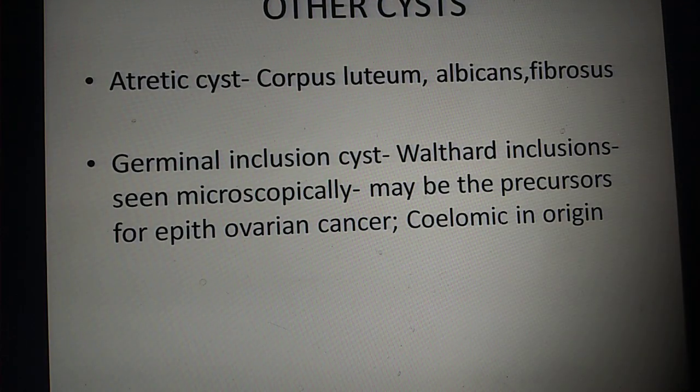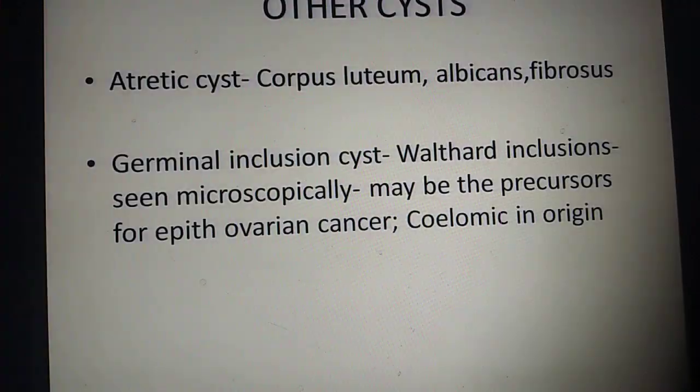Now we come to other cysts. There are other cysts also mentioned, like atretic cyst, which can be corpus luteum, corpus albicans, corpus fibrosus. Any of them forming a cyst can be due to the atresia of the corpus luteum. Then there are germinal inclusion cysts, which have altered inclusion seen microscopically, maybe the precursors of epithelial ovarian cancer, coelomic in origin. Okay, these are very rarely described. Don't really need to look into it too much.